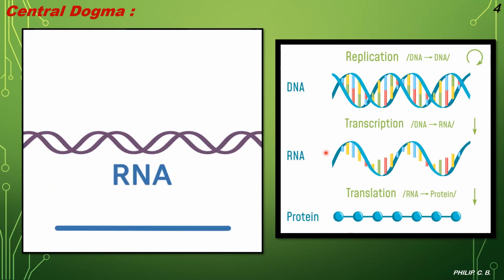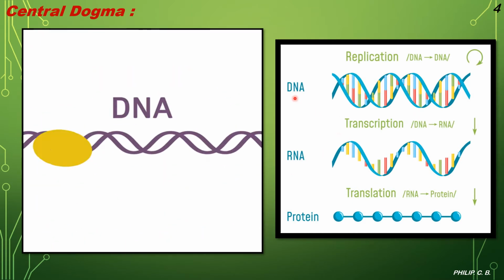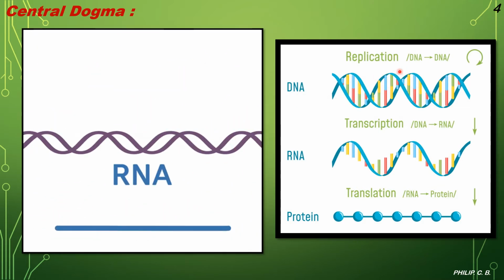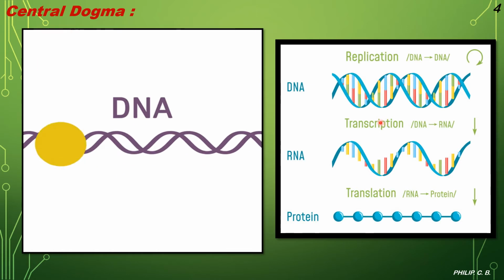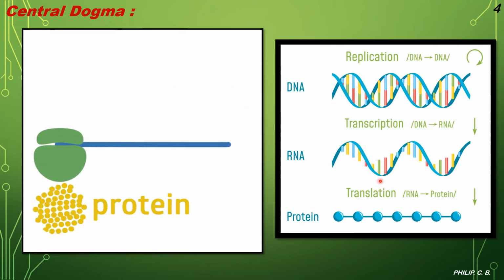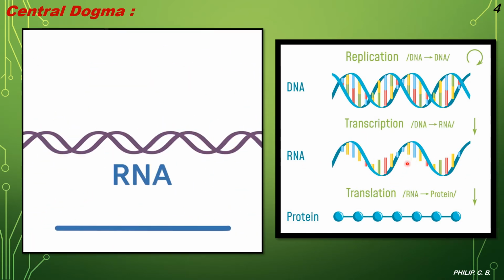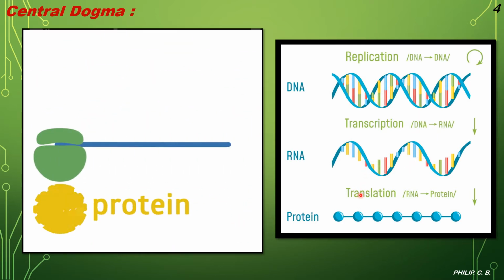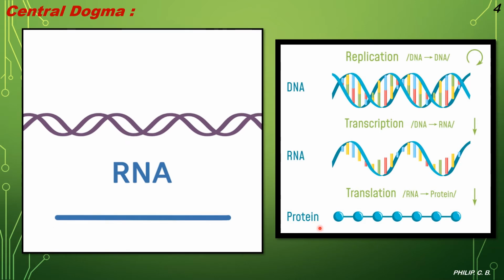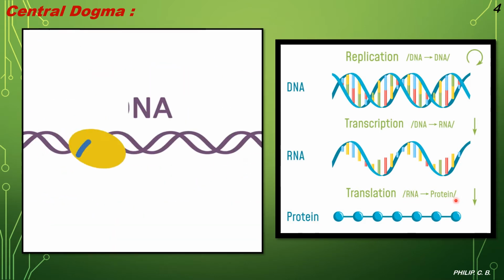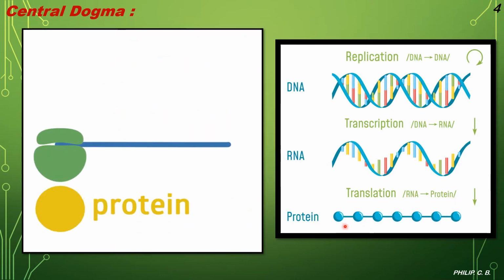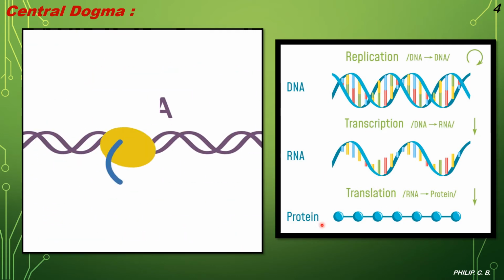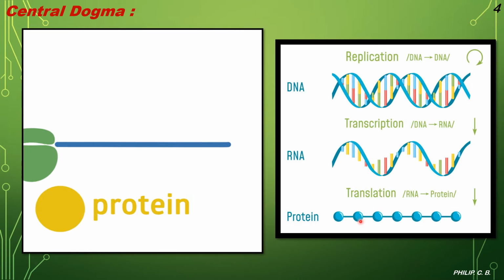First you come to the right side of the image, the second image, where you can see the DNA double stranded, the replication which takes place. Now by the transcription process, RNA is formed, which is single stranded. That is forming DNA to RNA. Now this RNA gets translated to protein. So here RNA is forming the protein molecule. You can see the polypeptide chain being formed. Clear? So these are the two stages: transcription and translation.